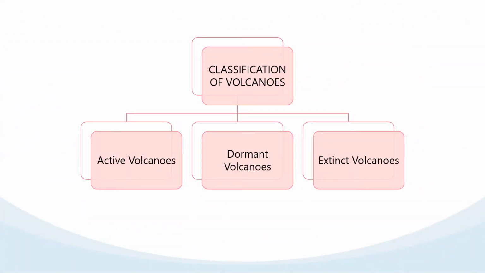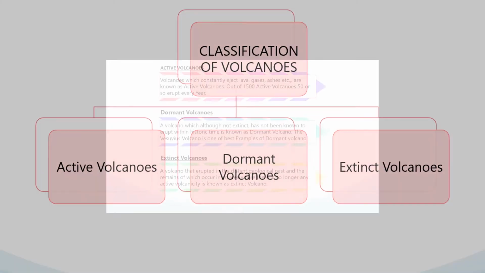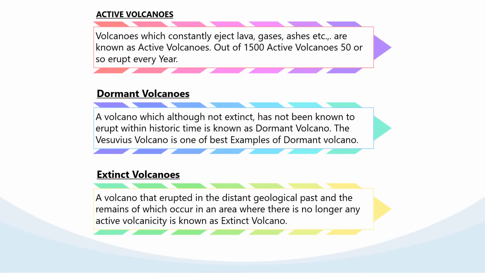Now we discuss the classification of volcanoes on the basis of intensity. There are three types of volcano: active volcano, second dormant, third the extinct volcano. Active volcanoes are those which have erupted continuously, with lava, gases, ashes, cinder, etc. There are 1500 active volcanoes found on the Earth's surface.